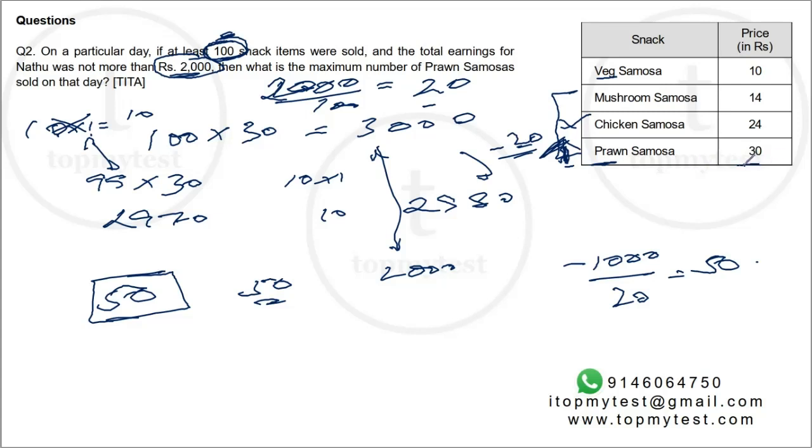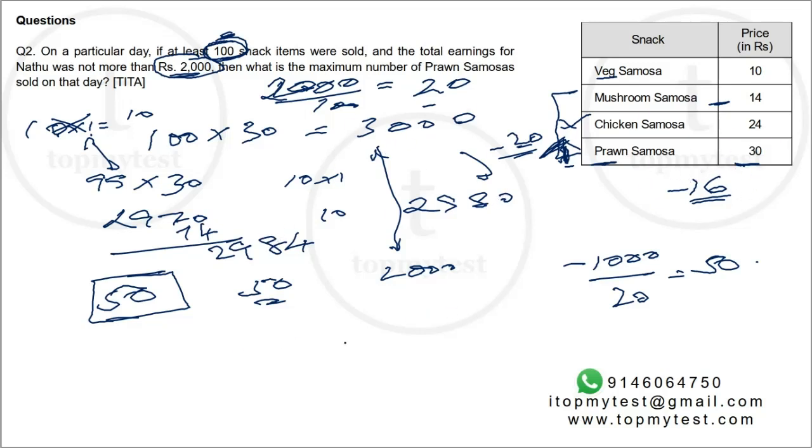So you will lose 30 rupees, but you will gain 14 rupees. So your net change will be 16 rupees. You can verify. 99 into 30 is 2970 plus 14 will be 2984. So from 3000 to 2984, it's a drop of 16 rupees.